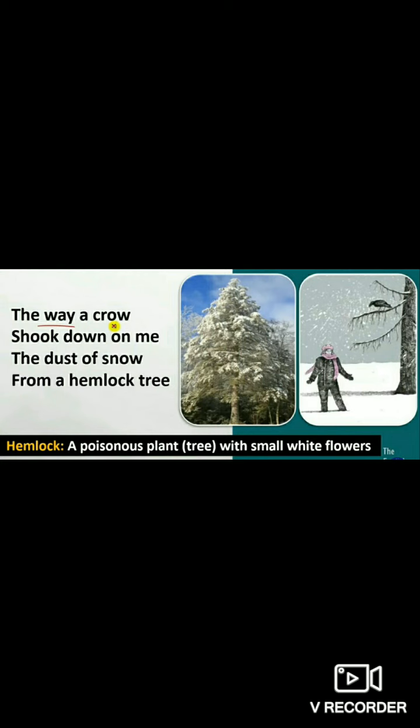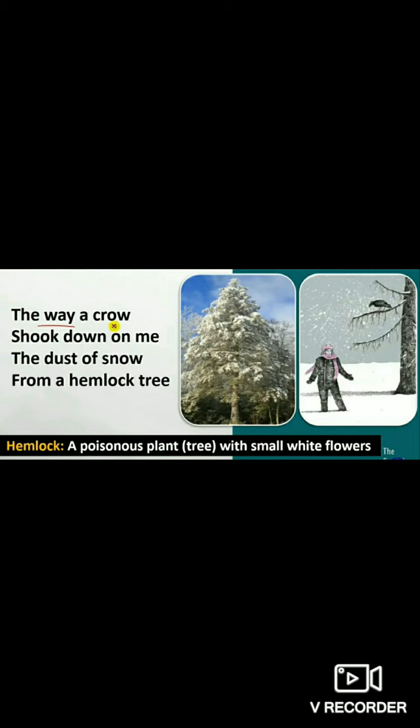Here in this poem, the poet Robert Frost has mentioned two inauspicious things. Inauspicious things means the bad things or the things which are connected with bad omens. In Hindi we use to say अपशगुन. ऐसे 2 वर्ड्स हैं जो कि अपशगुन या बैड ओमेन से रिलेटेड हैं. What are those 2 words? Yes, obviously the first one is crow and the other one is hemlock tree.